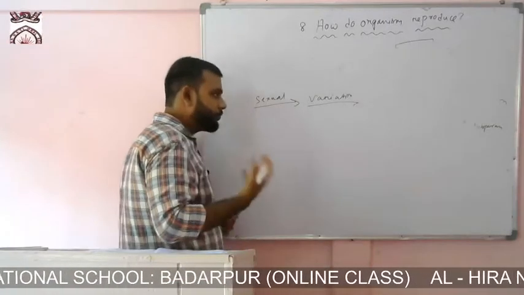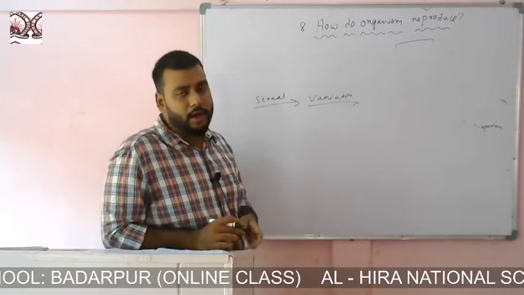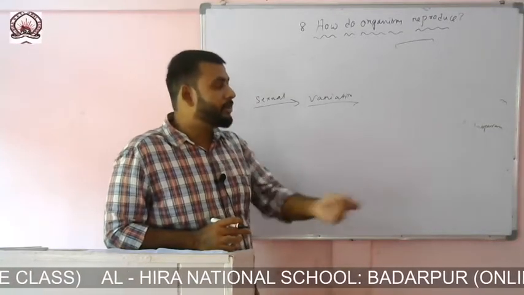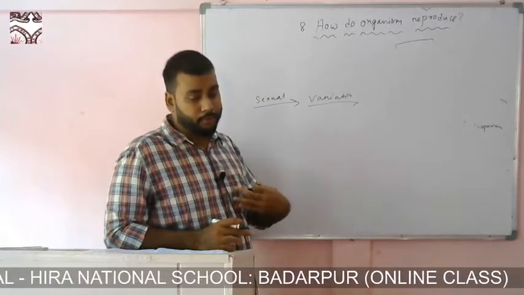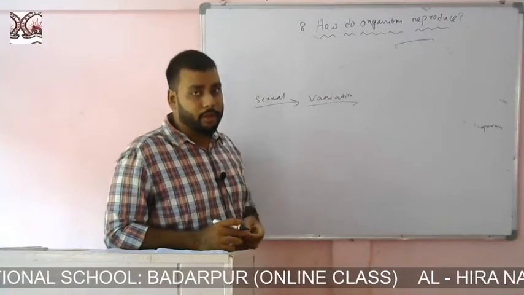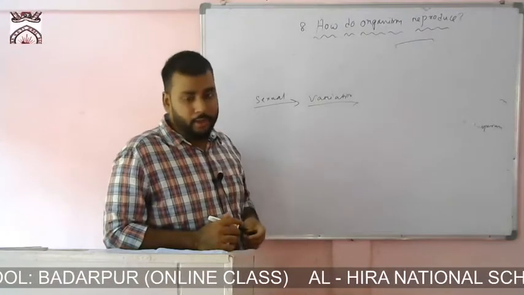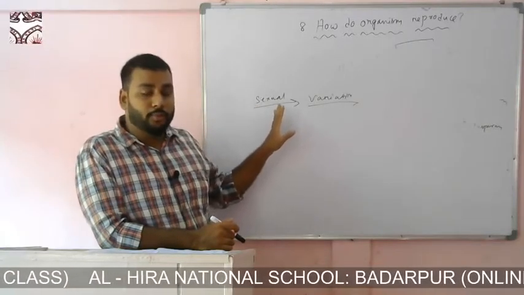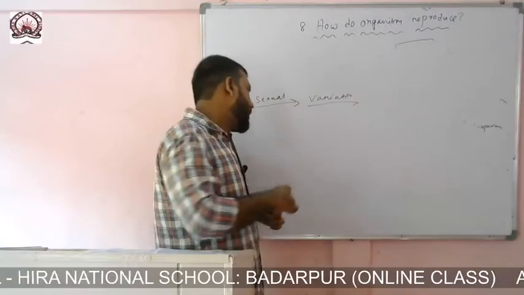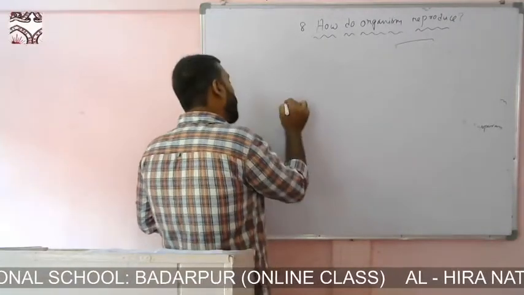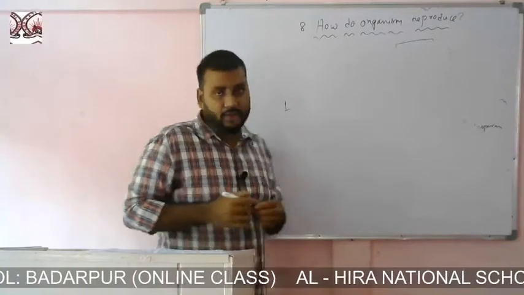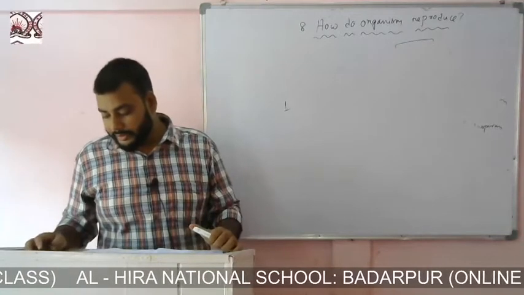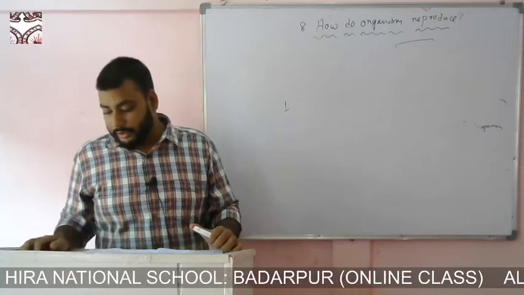Now in variation, generally what happens? All the qualities that are required for better survival, which are accumulated by your parents, will pass on to the next generation, and which will give the offspring, the children, a better chance of survival. So variation is very much important. Sexual reproduction leads to variation because it will have the qualities of both mother and father. But in asexual reproduction, which involves only one parent, the chances of variation are very low. So we'll discuss a few types of asexual reproduction, and after that we will end the chapter.